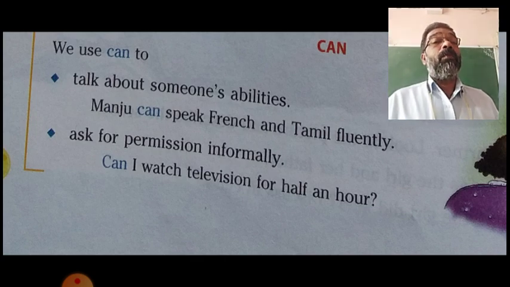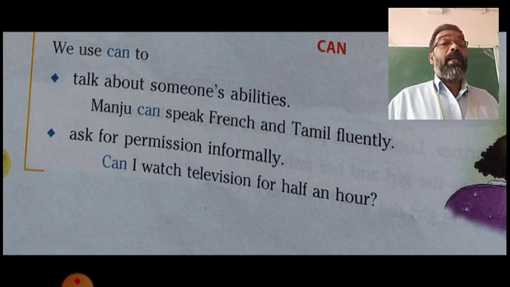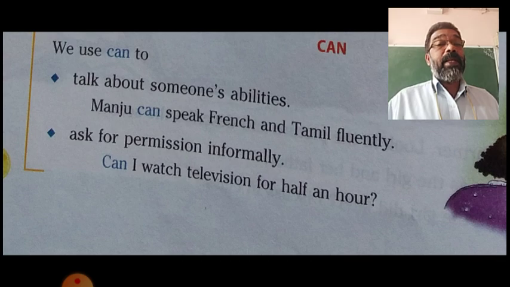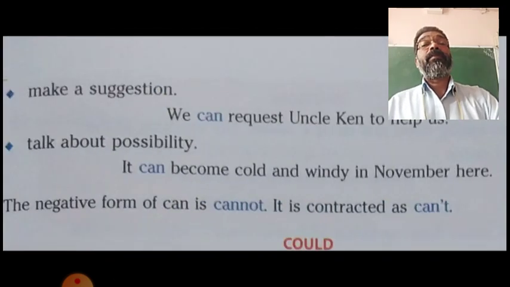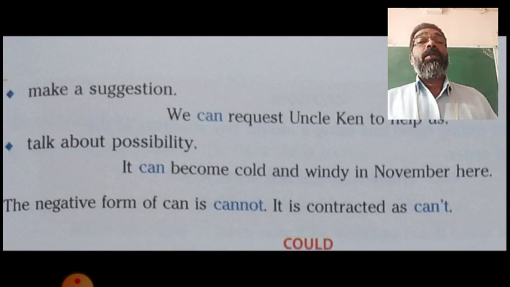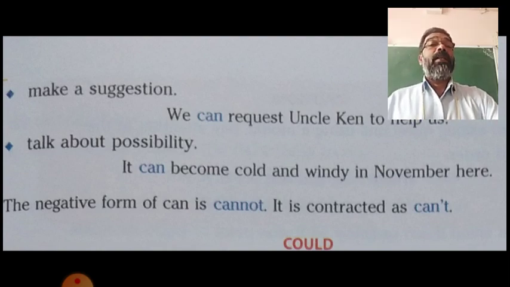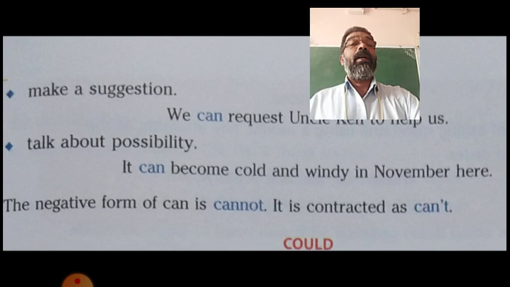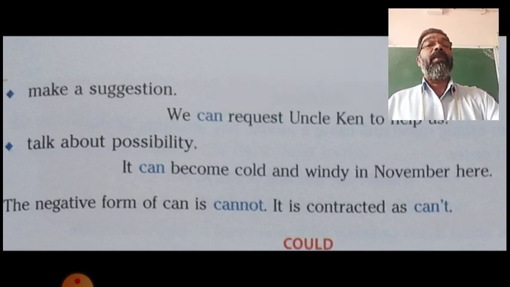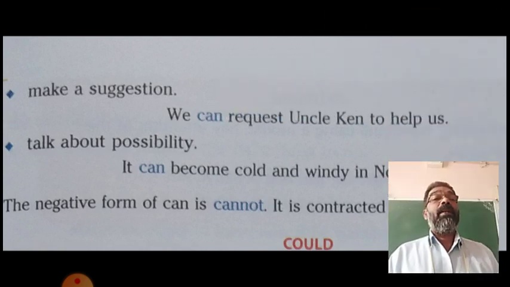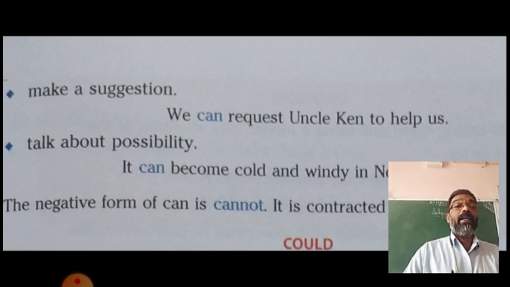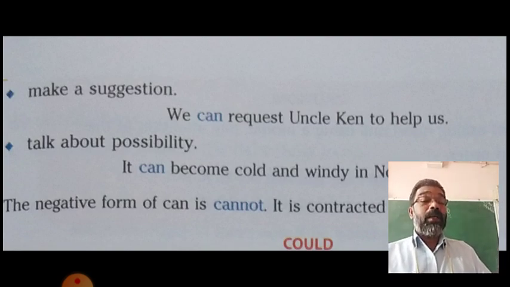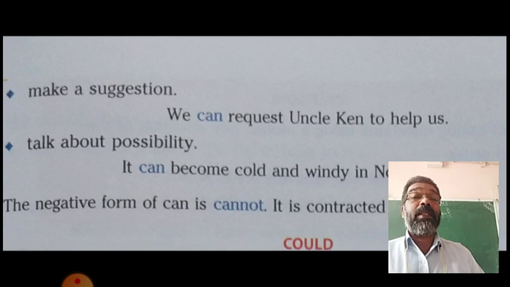Maybe at our home, to our parents or elders, we may use this informal way of asking permission. Then can is also used to make a suggestion. We can request Uncle Ken to help us. That is a suggestion.